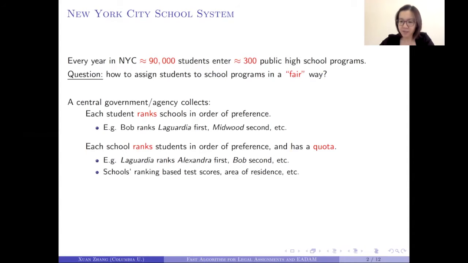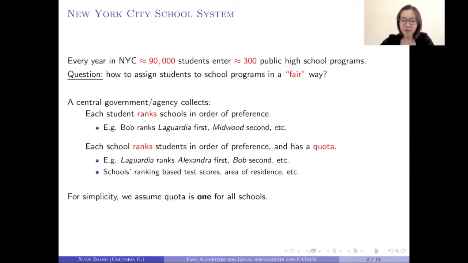A central government will collect the following information. First, every student will rank the schools in order of preference. Similarly, every school will also rank the students in order of preference. In addition, every school will also submit a quota, which is the maximum number of students the school can admit. For simplicity in this talk, we're just going to assume that every school has a quota of 1.